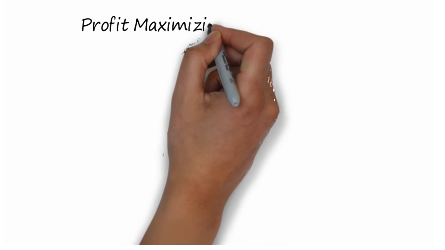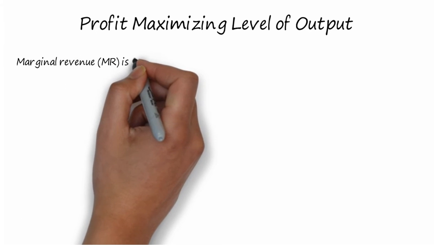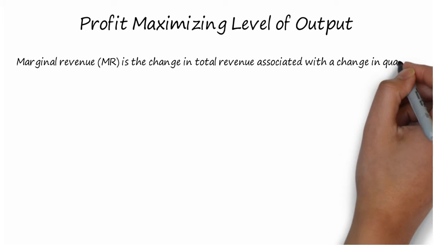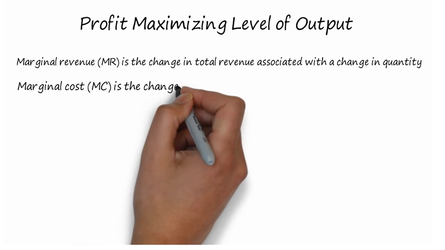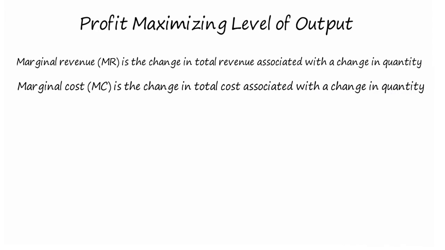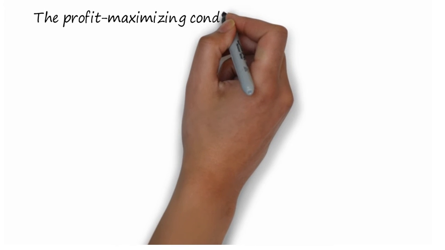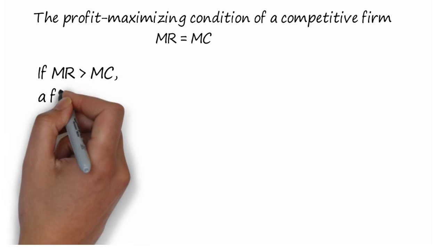Profit maximizing output level. Not only in perfect competition but in other market structures also, marginal revenue, that means MR, is the change in total revenue associated with the change in quantity. Marginal cost is the change in total cost associated with the change in quantity. The profit maximizing condition of a competitive market or firm is MR equal to MC.